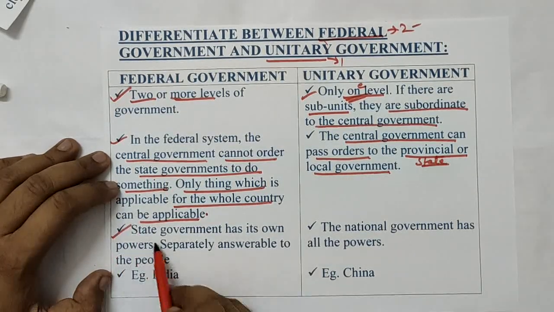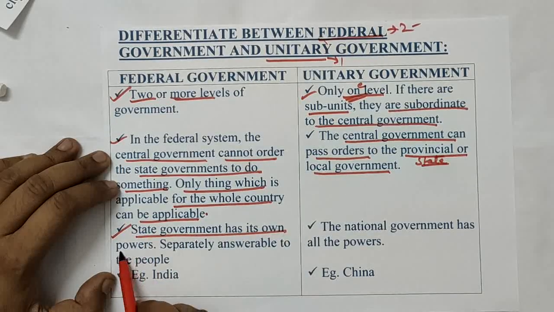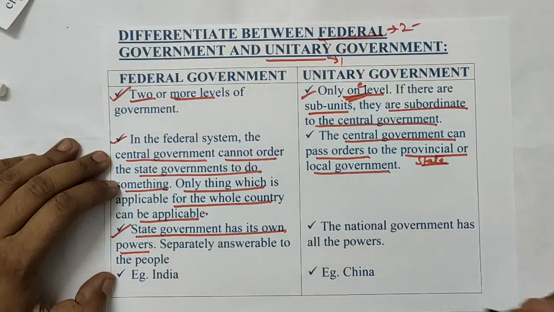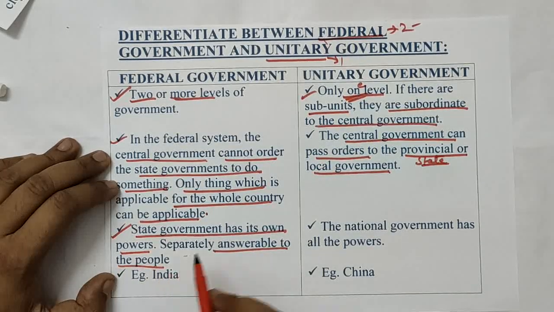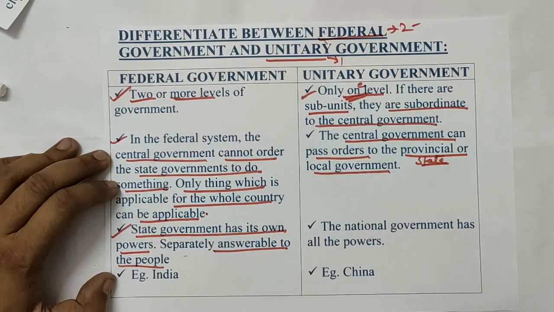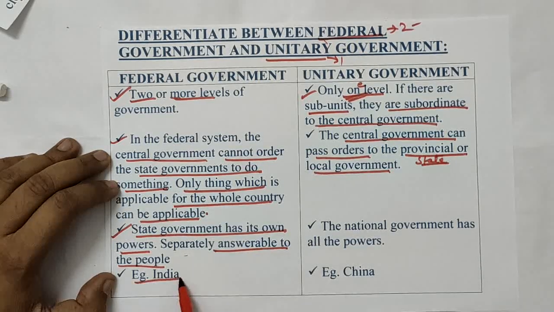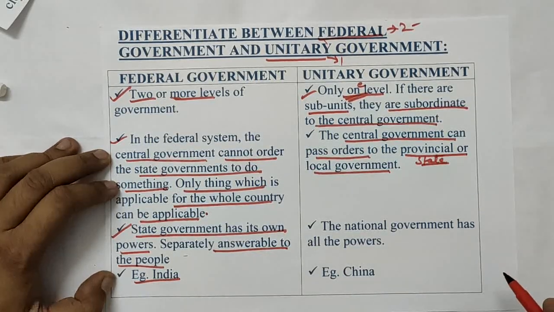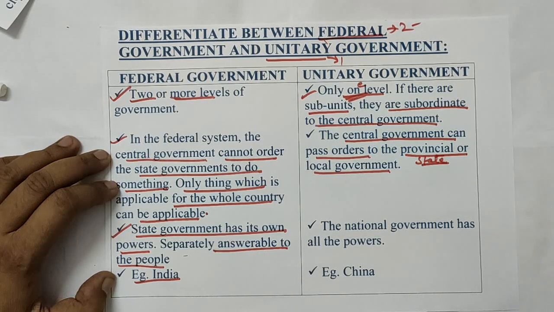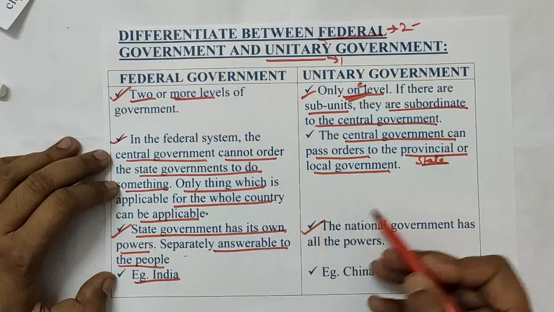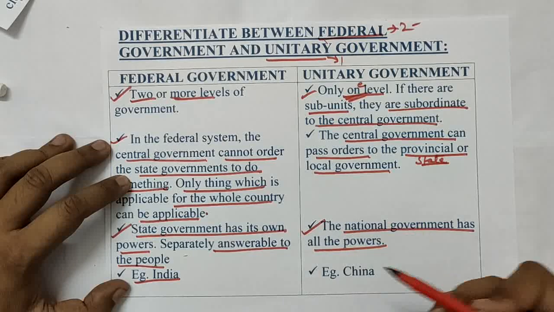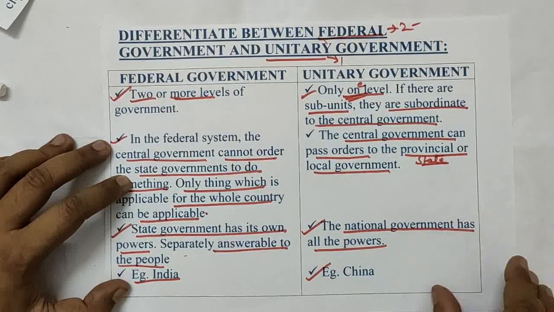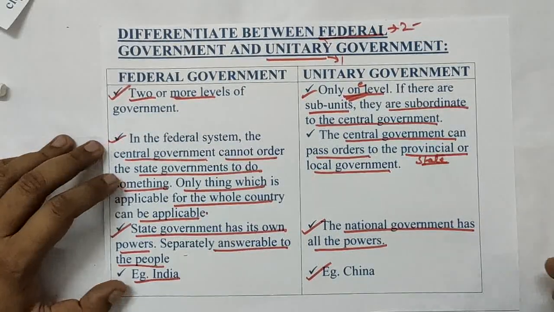Third point, in a federal system the state government has its own powers, but in a unitary system they do not have any powers. They are separately answerable to the people, because if something is happening in the state, for example in our country, Yogi ji is basically responsible for the things happening in our state. Secondly, in a unitary form of government, the national government has all the powers and the state government does not. China can be the best example of this.